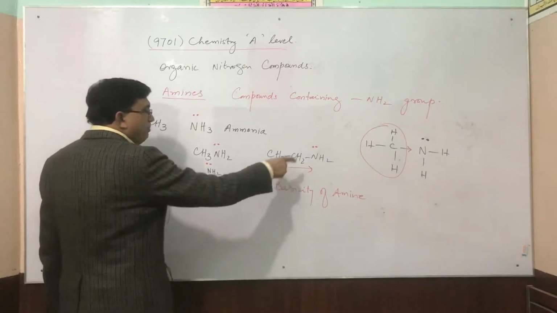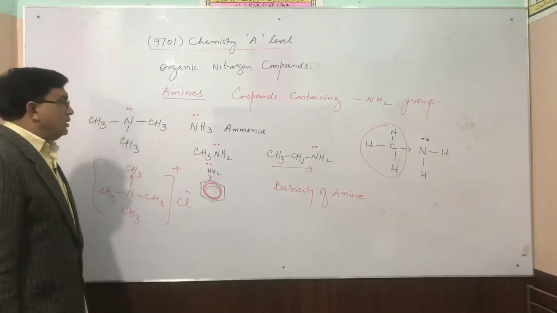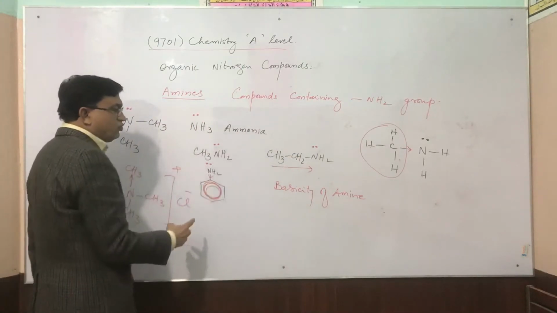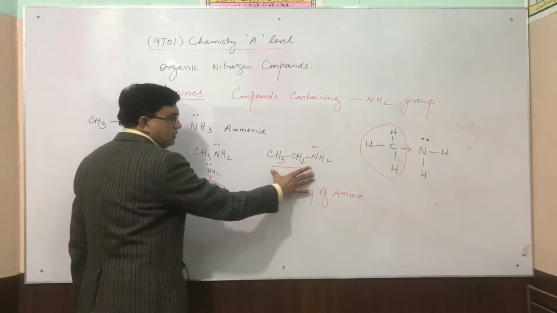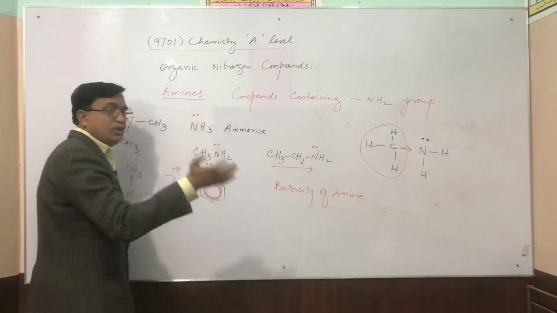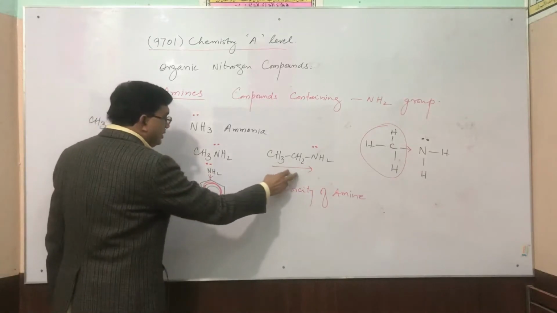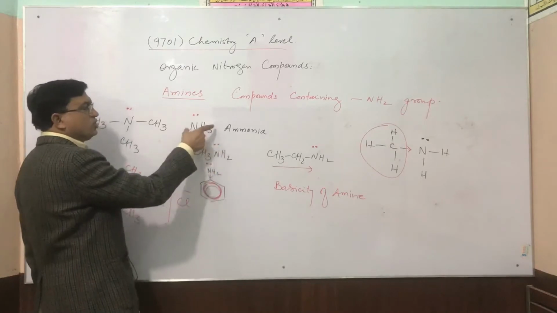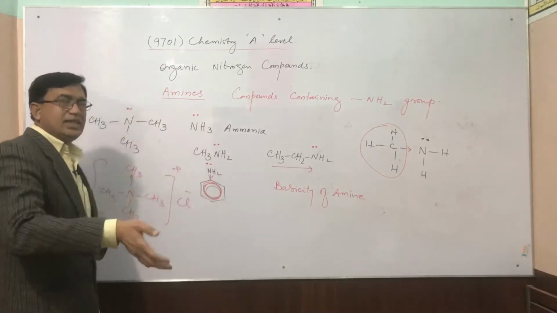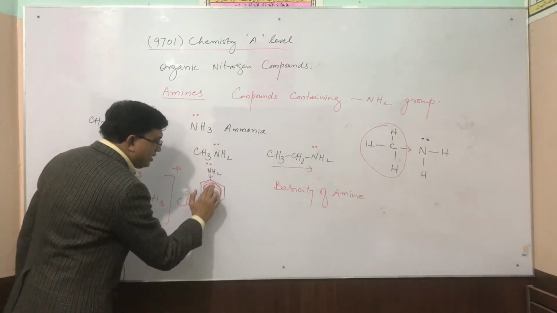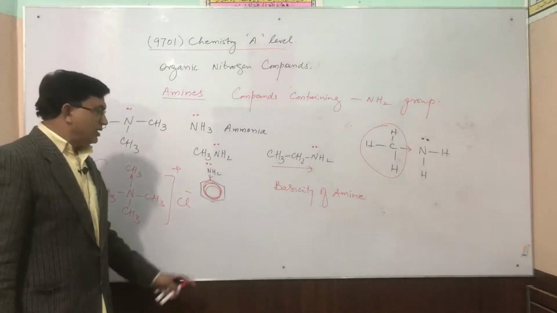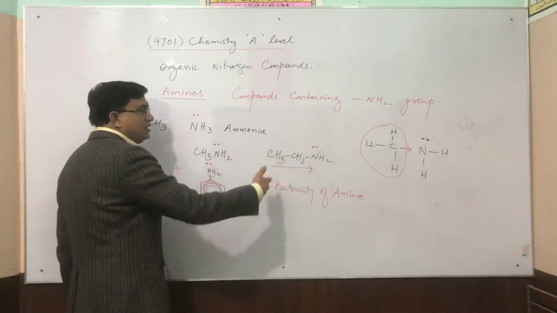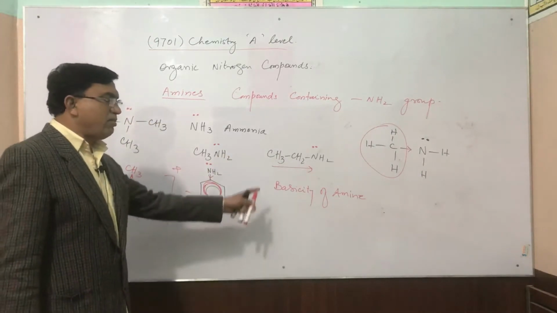So if we compare which is the strongest amine in all these four, this is the strongest one. And what is the next? Less strong is methylamine. What is less strong? Less strong is ammonia. What is then less strong? This is the least basic amine in this group. Now this is the reason how the basicity of amines changes.